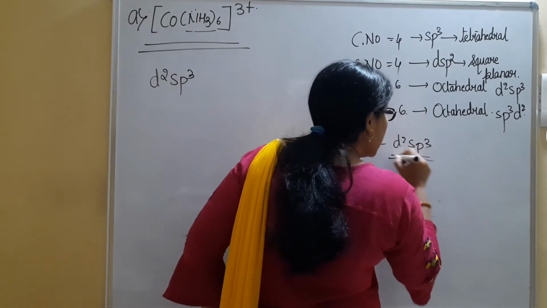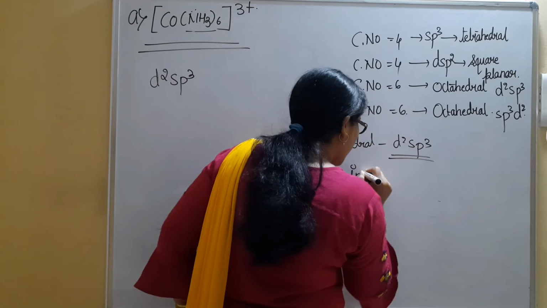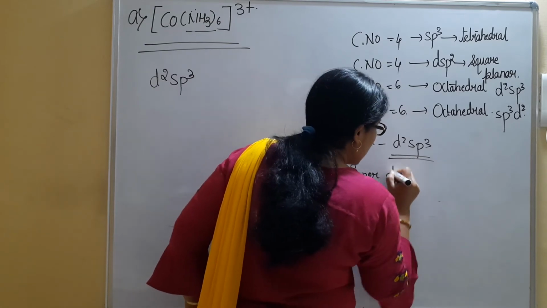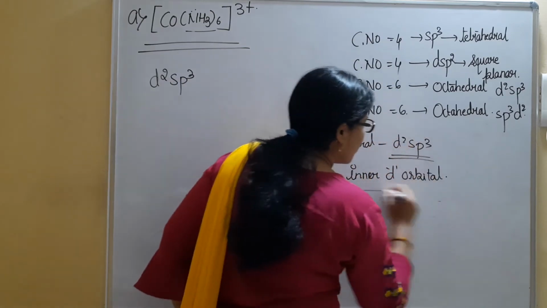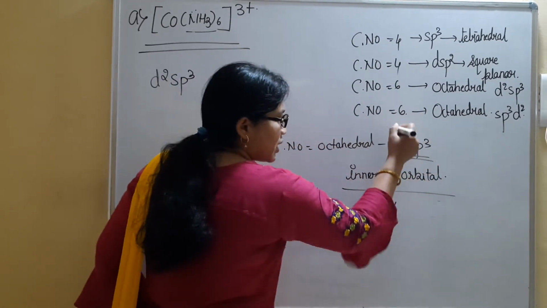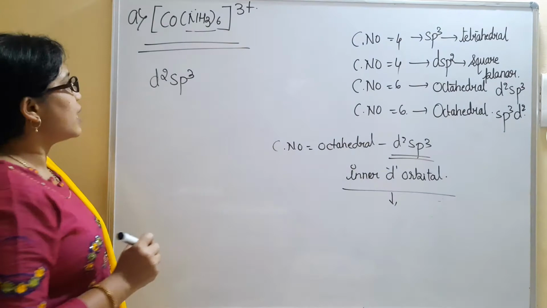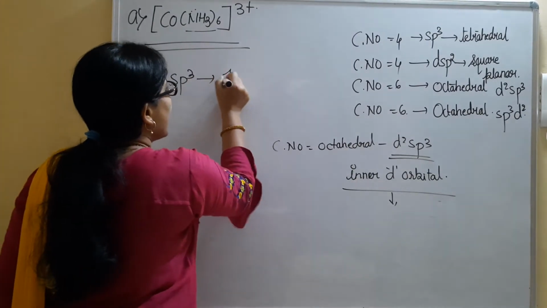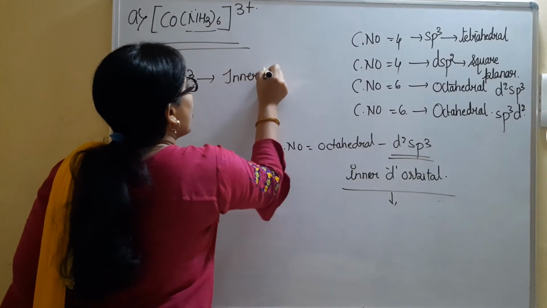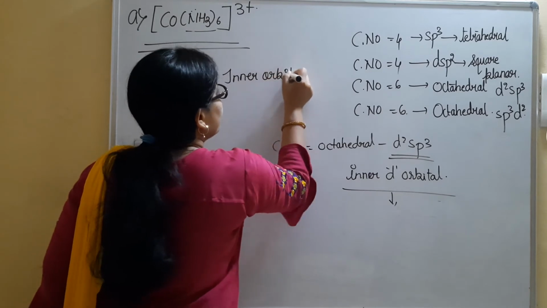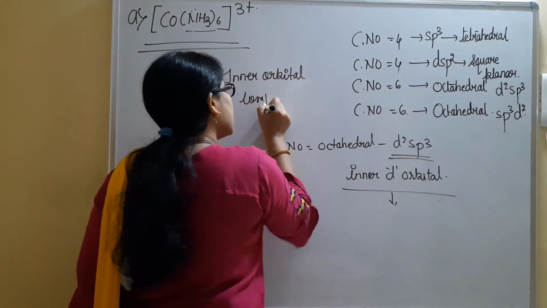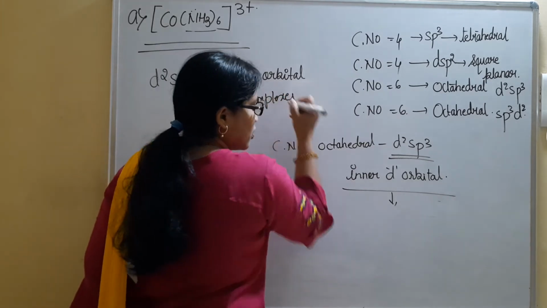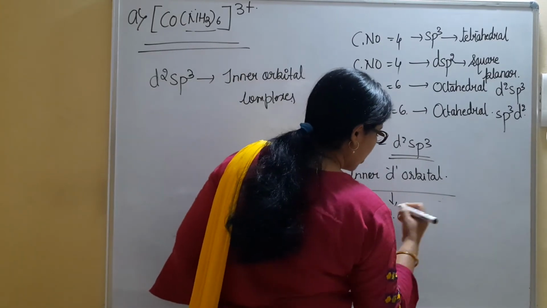inner d orbitals are involved in hybridization. So the reason why such complexes with the d2sp3 hybridization are referred to as inner orbital complexes. Okay. So, inner orbital complexes.